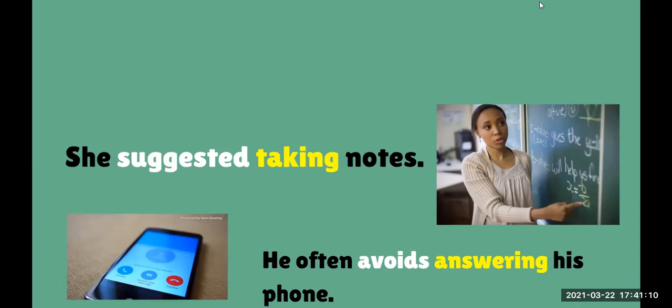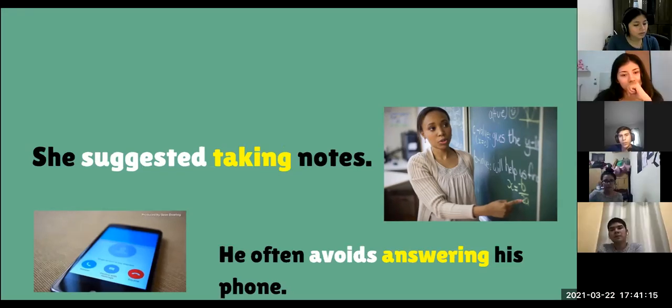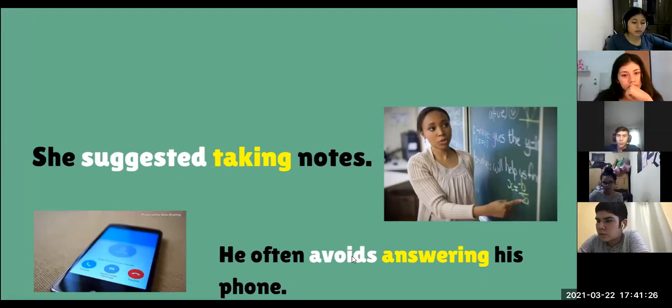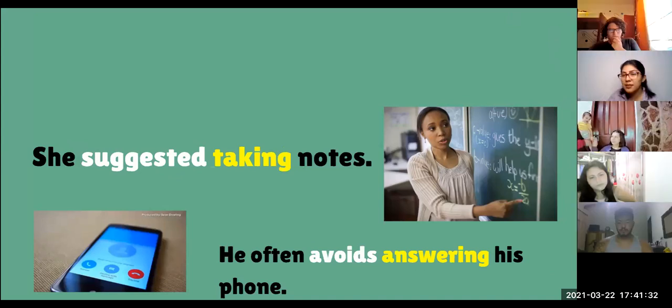Gerunds, what? What do you think? What is this? Suggested and avoids. What are these? These two words. What is this?